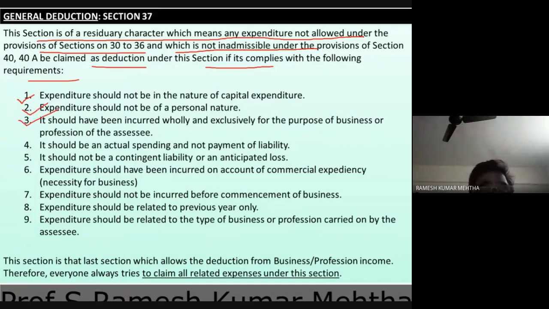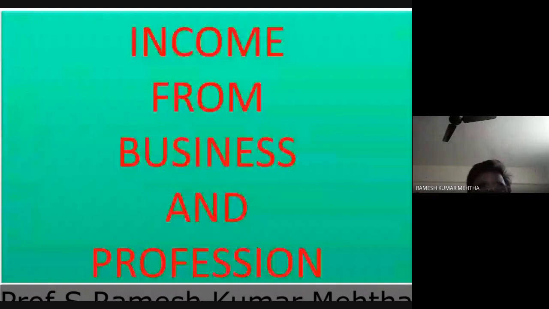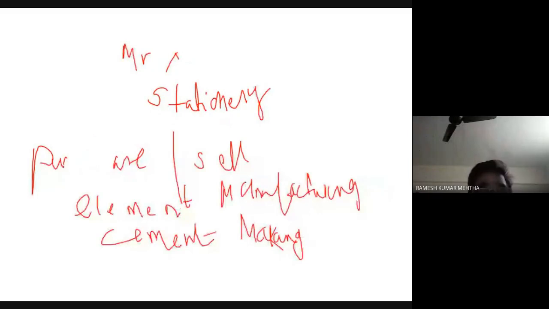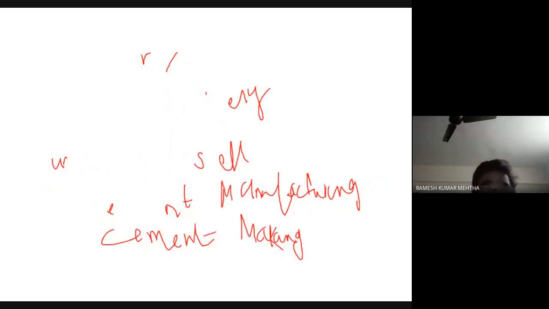Now, what is the importance of expenditure in the accounts of a business entity? Let's understand that phenomenon, because this is the phenomenon based upon which income from business, or profits or gains from business, can be calculated or computed.